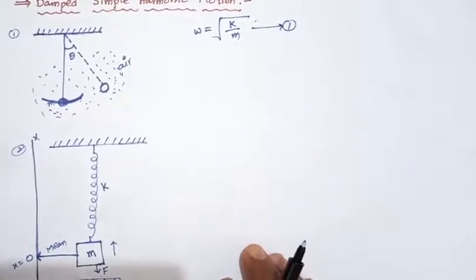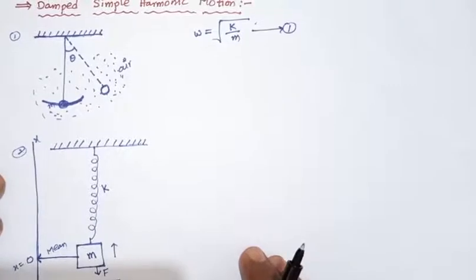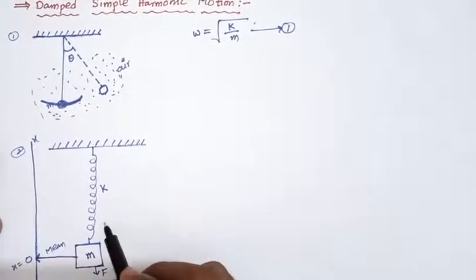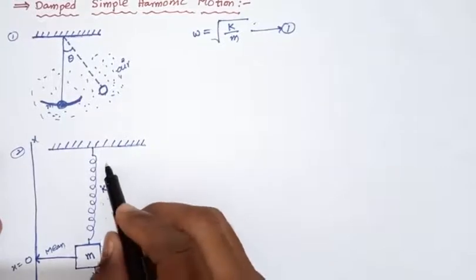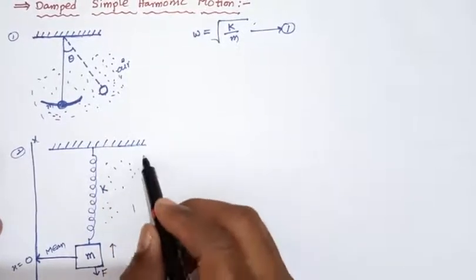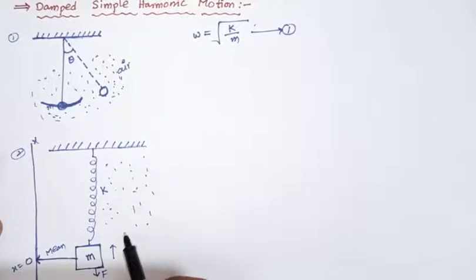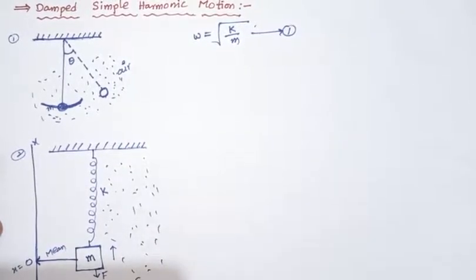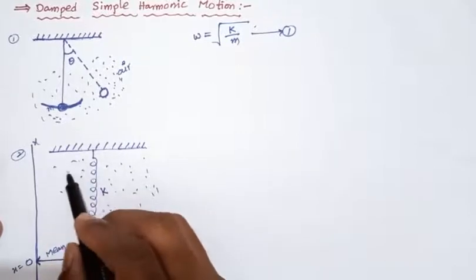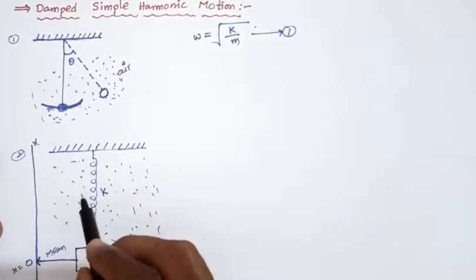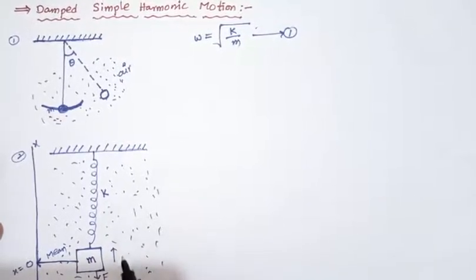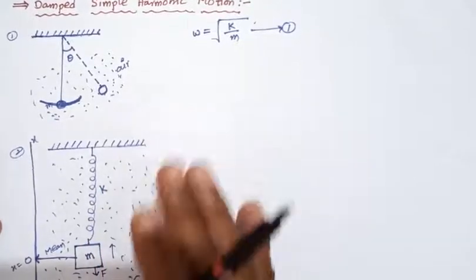Here the surrounding medium consists of air particles. The surrounding medium opposes the motion of the spring, which is simple harmonic motion.